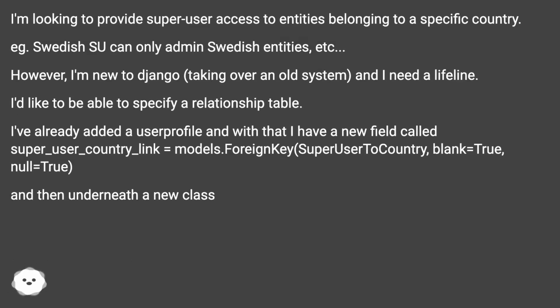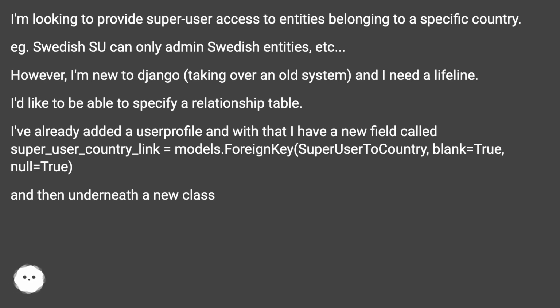Country-based super user access. I'm looking to provide super user access to entities belonging to a specific country, e.g., a Swedish SU can only admin Swedish entities, etc. However, I'm new to Django, taking over an old system, and I need a lifeline.